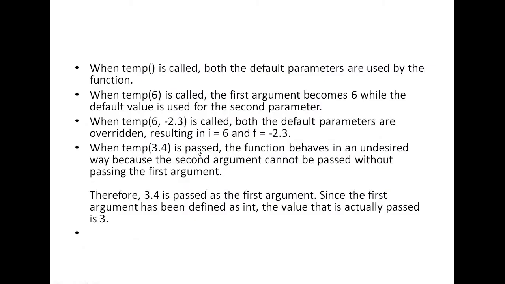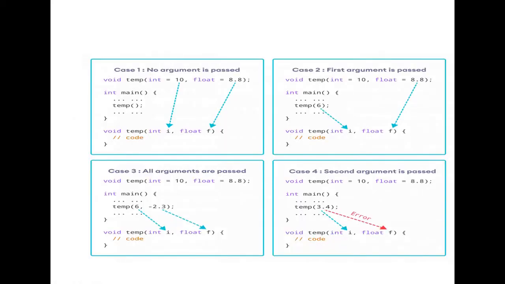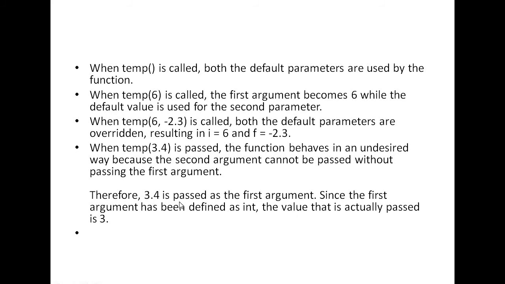When temp 3.4 is passed in the last case, the function behaves in an undesired way. Why? Because the second argument cannot be passed without passing the first argument. Here I am passing the second argument without passing the first argument, so this is totally wrong. Therefore 3.4 is passed as the first argument. Since the first argument has been defined as int, the value that is actually passed is 3.